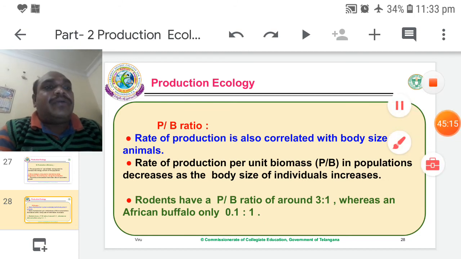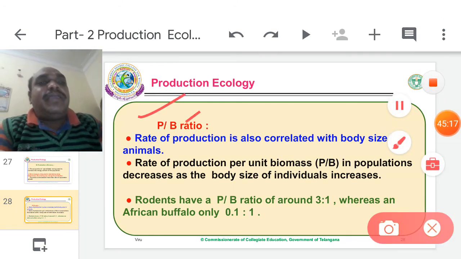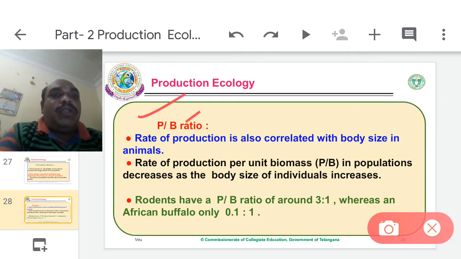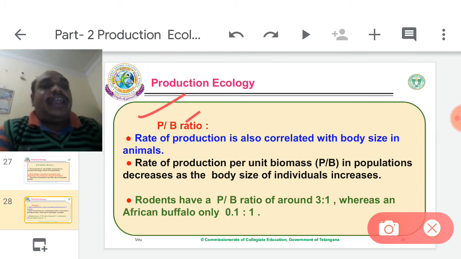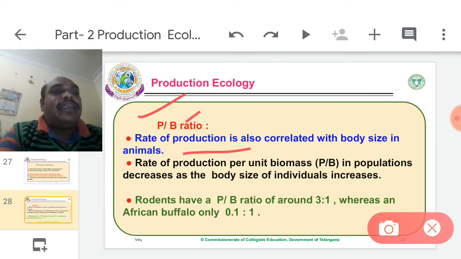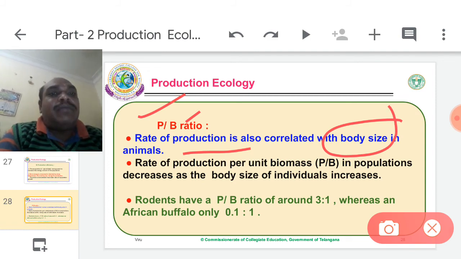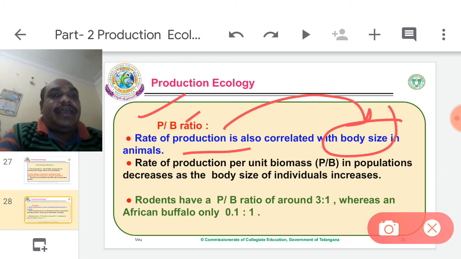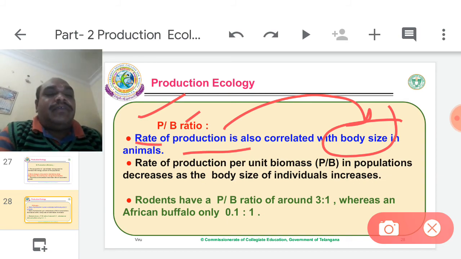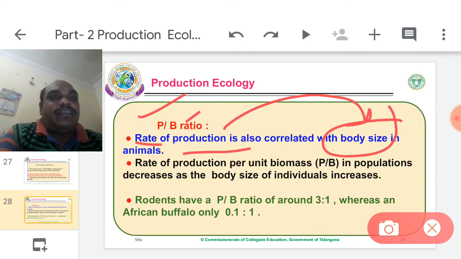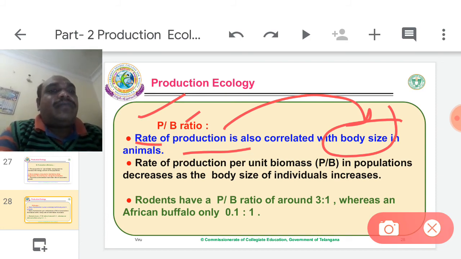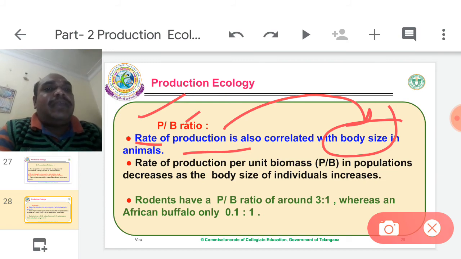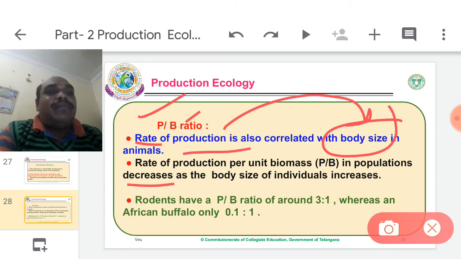P by B ratio. P means production, B means body. Production by body ratio. Rate of production is also correlated with body size in animals. Production is linked with body size. Which production? Photosynthesis, food material. Rate of production per unit biomass in a population decreases as the body size of the individual increases.